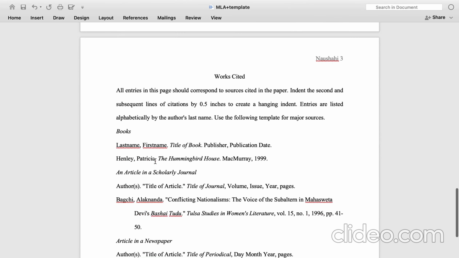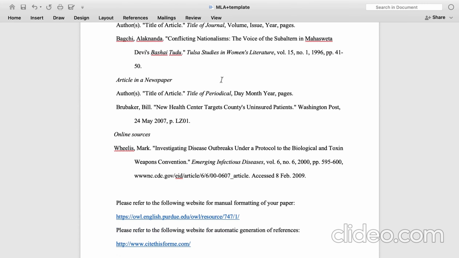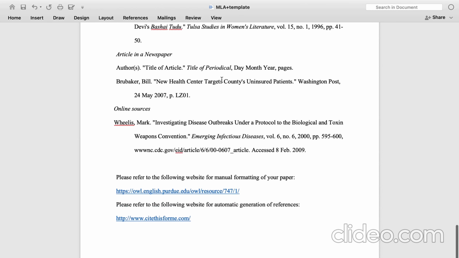Now coming to the references page, I have explained in the APA section that you have to write references at the end of your paper. In MLA, you do not write references. I mean, you do write references, but the title of the references page is Works Cited. You can simply write Works Cited here, and after that you can write down the references.